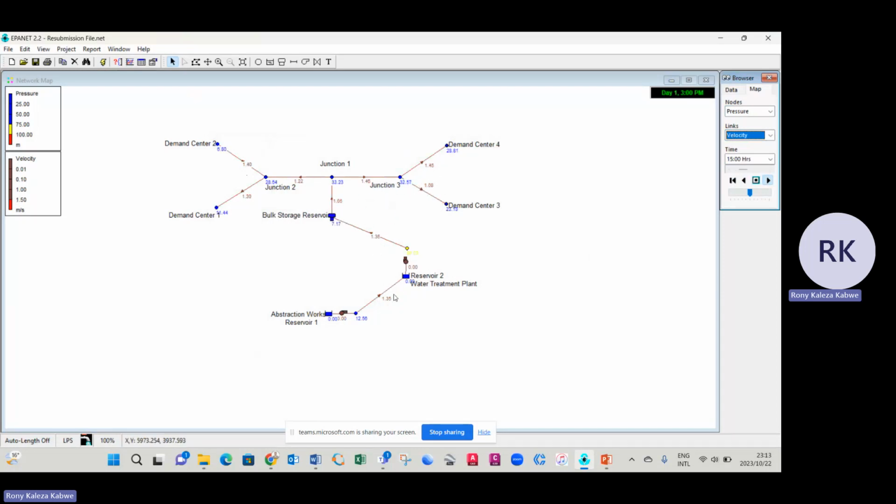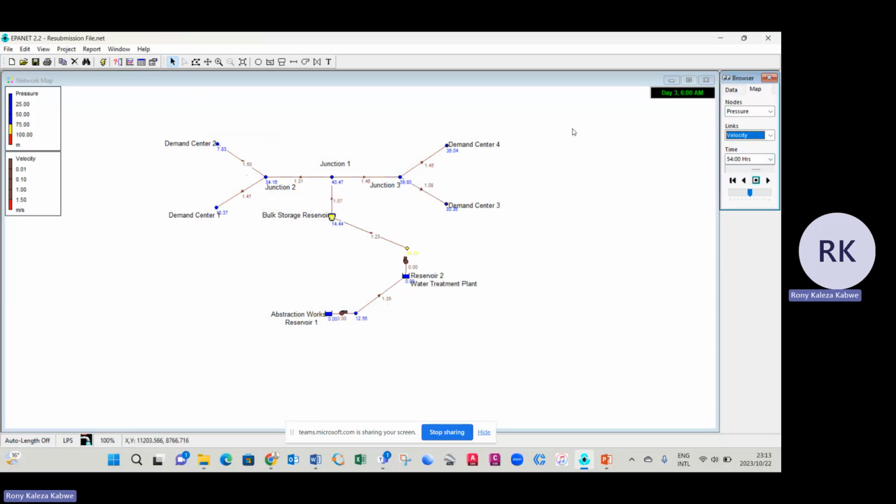So this is actually a good design. And I didn't only do that to keep the velocity below 1.5, but sometimes you'll find that the velocity is 0.1, 0.2, 0.3. So what I did in that instance is I reduced the size of the diameter of the pipe to get the velocity a little bit higher, closer to 1.5 meters per second.